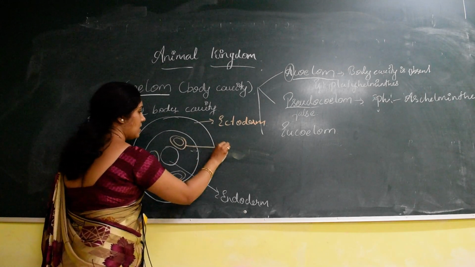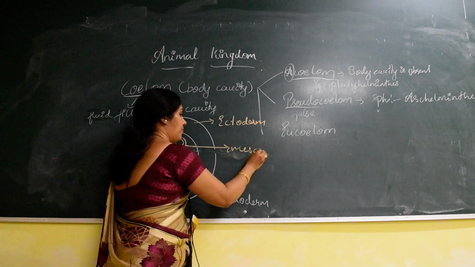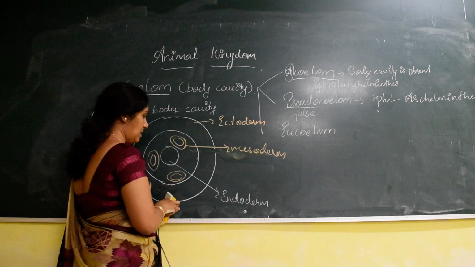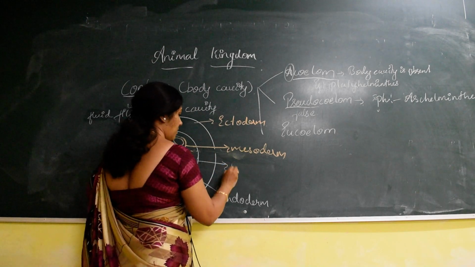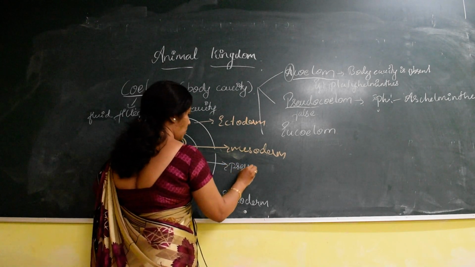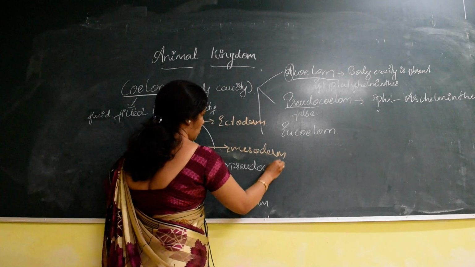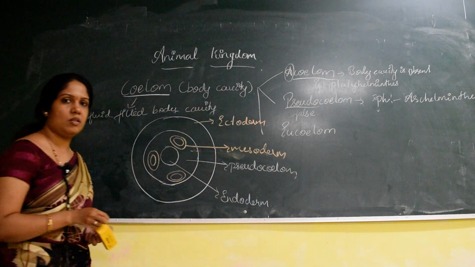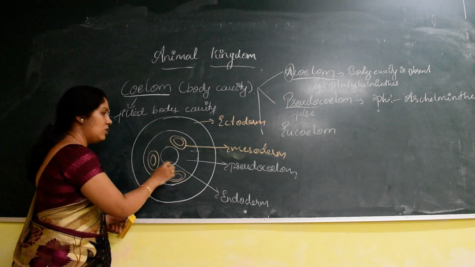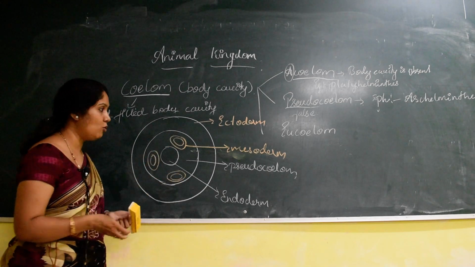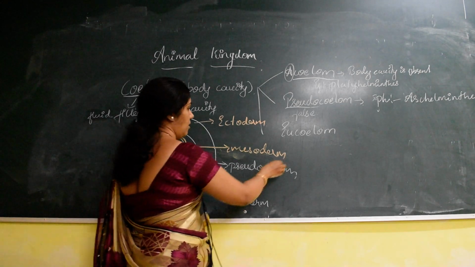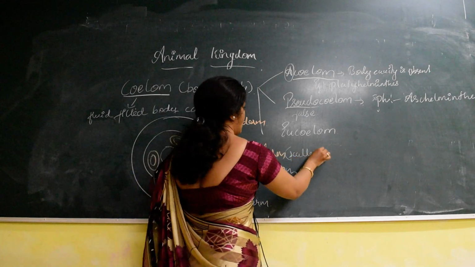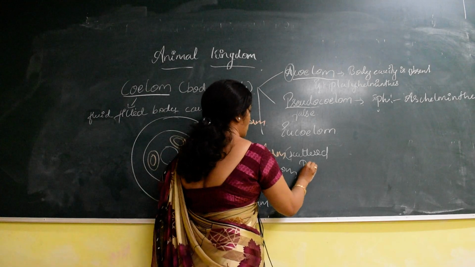Now this is the mesoderm. Then what is this space? This is a coelom. What type of coelom? It is a pseudocoelom. So hence there is no continuous mesodermal lining, but the mesoderm is scattered in the form of pouches. So the mesoderm is in the form of scattered pouches.